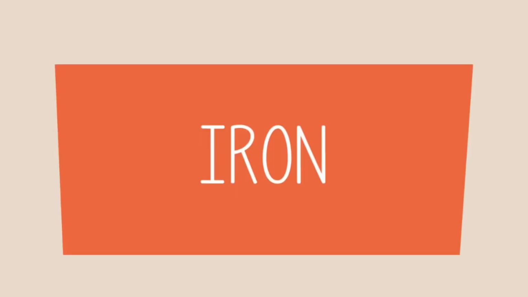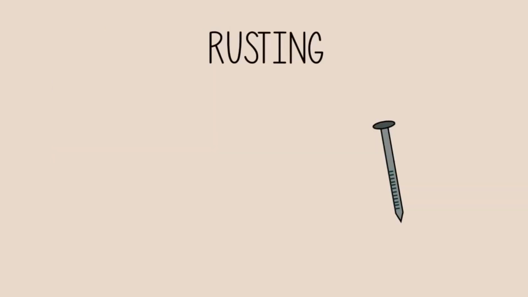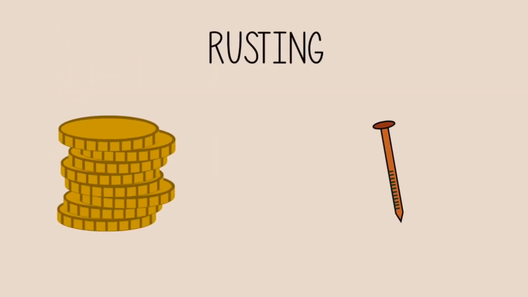So what has happened here? The iron has undergone an oxidation reaction, forming hydrated iron trioxide, or rust. Salt and acid act as a catalyst for this reaction, which is why the nail in the second test tube formed more rust than the nail in the first test tube. Rusting can be very costly if we have to constantly replace these items made of iron and steel.